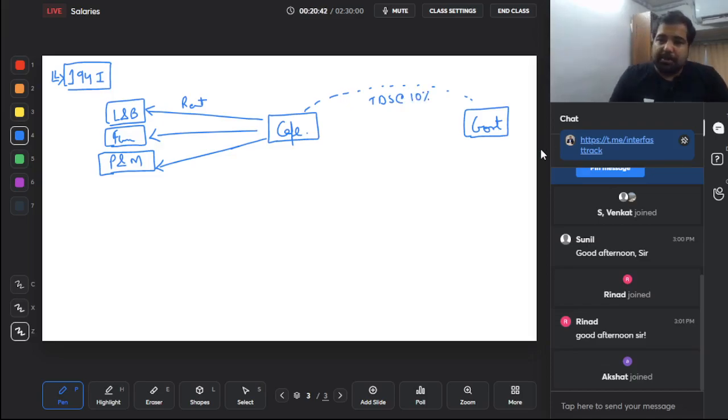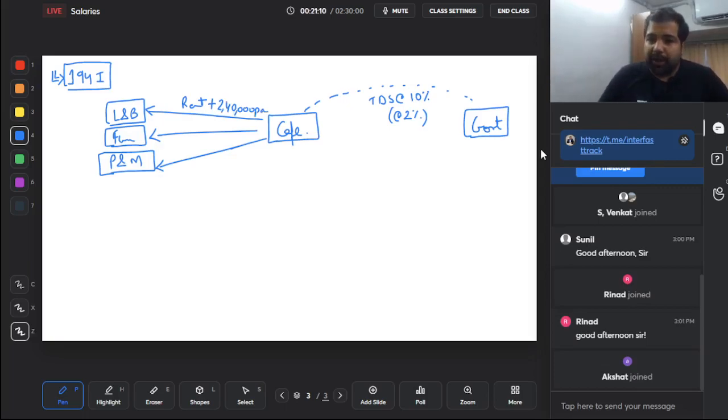So the TDS rate is 10% here, but they feel that if you're paying rent for plant and machinery, then in that case we don't want to tax too much, so the rate is only 2%. In case of plant and machinery, yes, this is encouragement for people who use plant and machinery. But what if I'm paying rent of 5,000 rupees or 10,000 or 50,000? Is there a limit? Yes, there is a limit of 2,40,000. TDS applies only if the rent is more than 2,40,000 in a year.